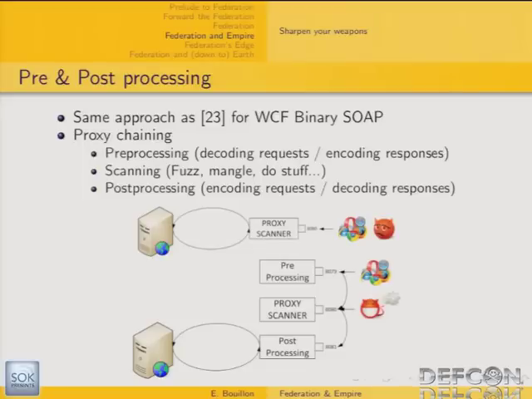The middle proxy is actually your real scanner, when you do your real assessment, and when your intelligence as a pen tester takes place. And then you have the post-processing proxy, which encodes the request back and decodes the response back. This way, the application still receives the request in the proper expected format, so it can work properly.